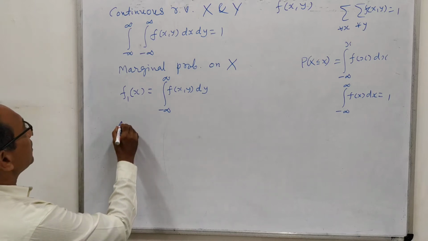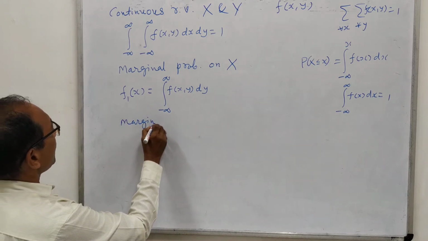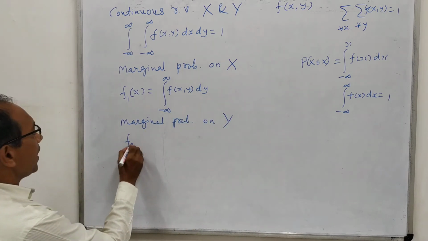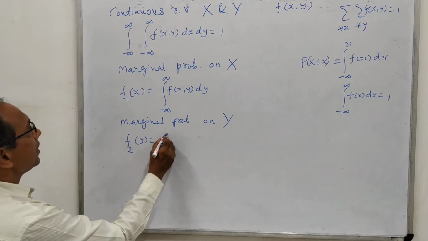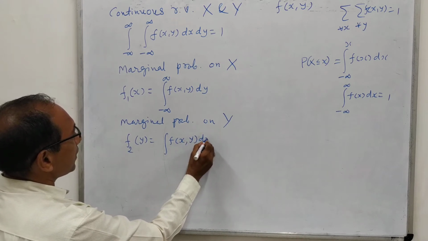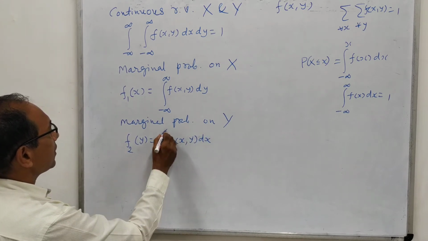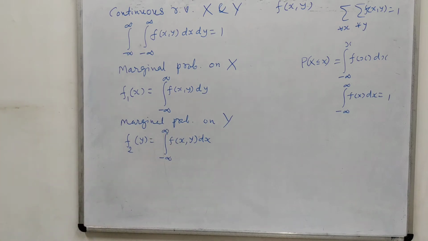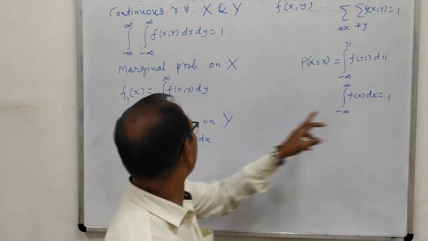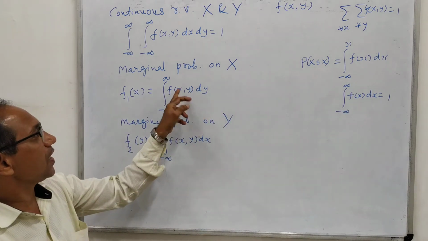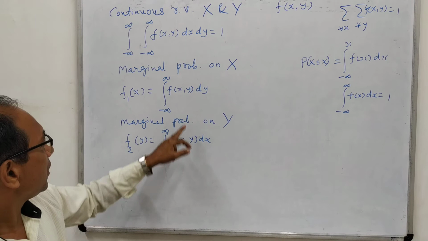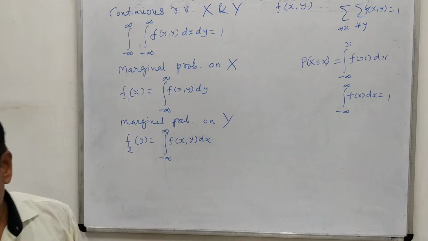Okay. Similarly, the marginal probability on y, we denote this by f2. So f2 of y equals the integral, where x is varying and y is fixed. So the integration is with respect to x only, and this integration has the limits from minus infinity to infinity. Okay, so here you may note that minus infinity to infinity of the joint density is equal to 1, but this will not be equal to 1 because here we are not considering both the variables. We are only considering here y as variable and here x as variable.